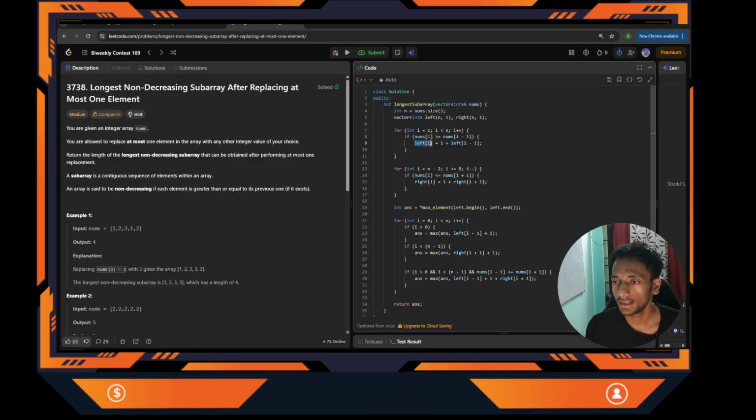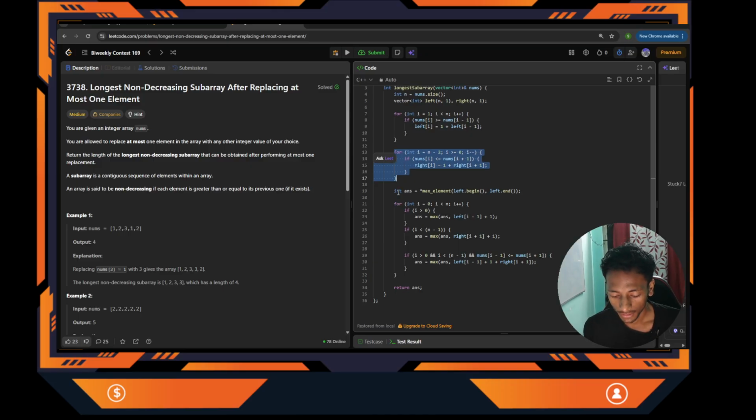So left of I should be 1 plus left of I minus 1. Whatever the length of the left subarray, that should be increased by 1. Got it? That is ending at index I. In this I will go up to n minus 1. So after this for loop, I can say from the left array what length of subarray is possible ending at any index I. Got it? Now we have to generate the right array.